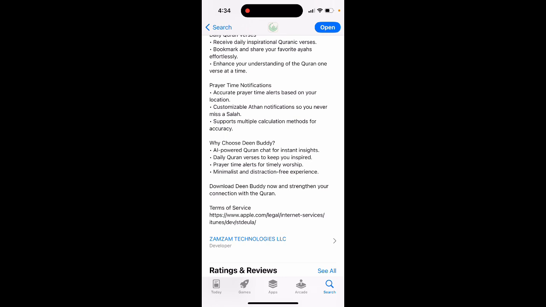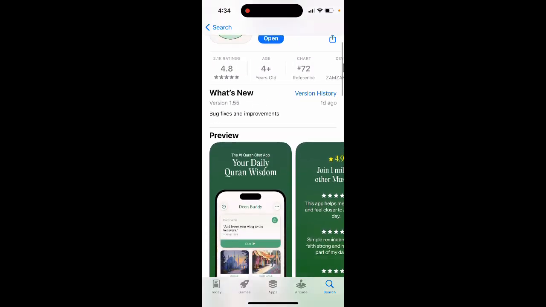Prayer time notifications: accurate prayer time alerts based on your location, with customizable Adhan notifications. So that's the idea in here.